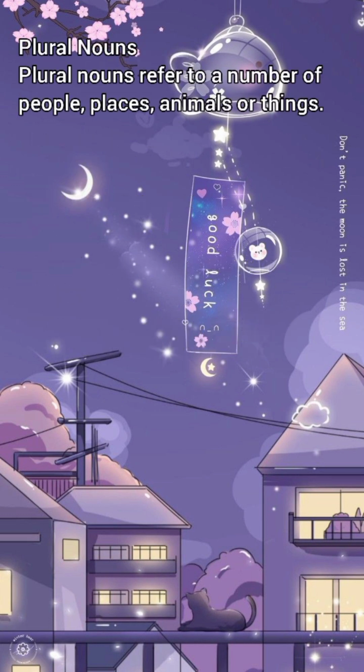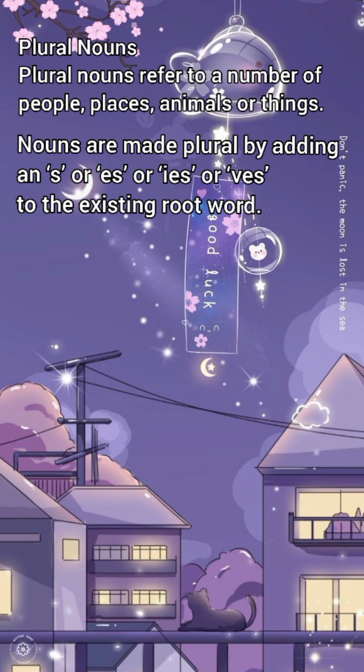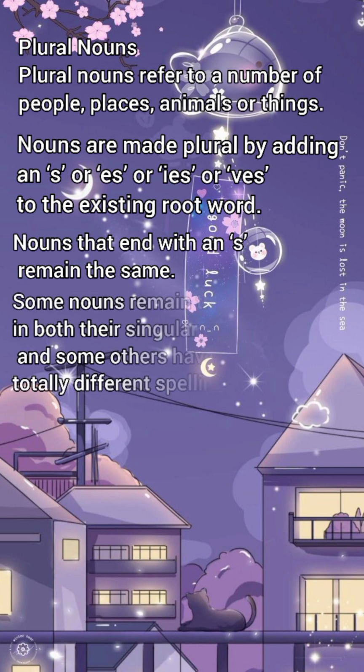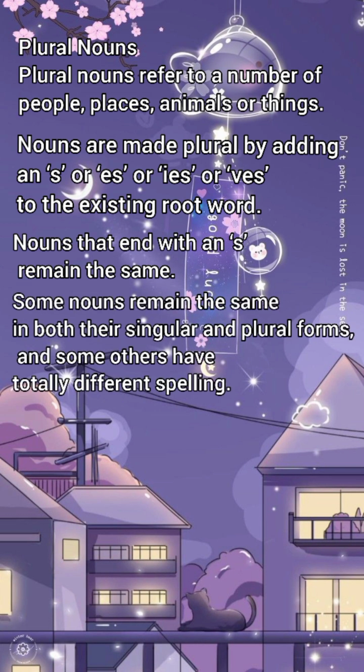Plural nouns refer to a number of people, places, animals, or things. Nouns are made plural by adding s or es or ies or ves to the existing word. Nouns that end with an s remain the same. Some nouns remain the same in both their singular and plural forms, and some others have totally different spelling.